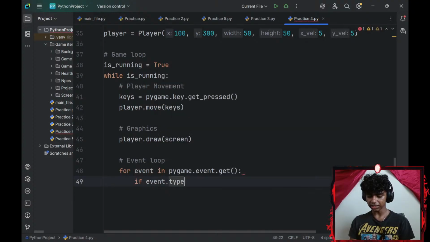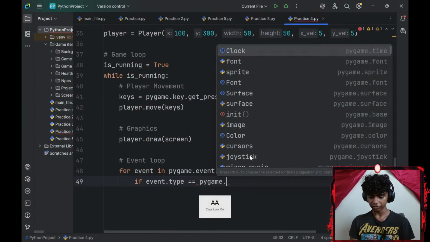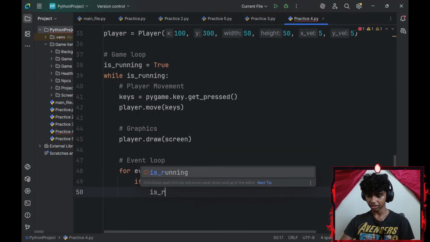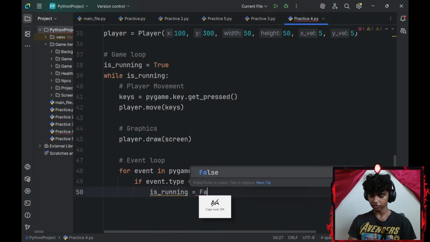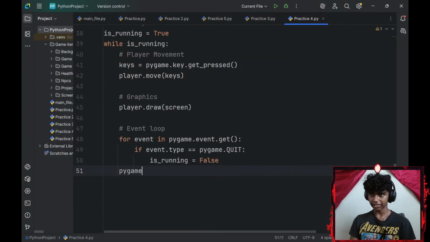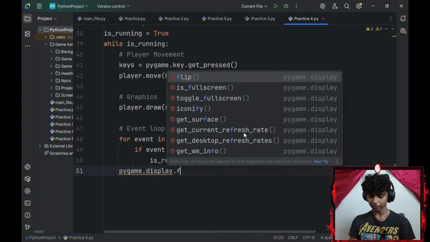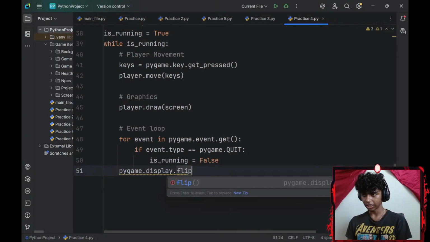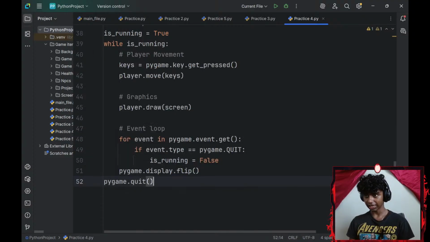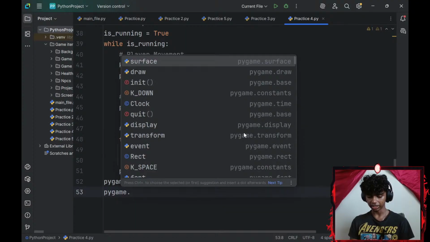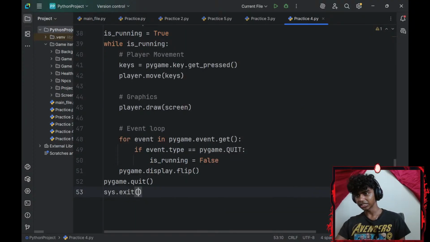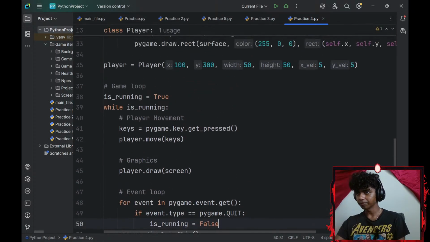If my event.type equals pygame dot all-capitalized QUIT, I'll set my is_running boolean variable to be equal to false, and then outside my for loop, I'll go with pygame.display.flip. Okay, and then I'll go with pygame.quit, and lastly actually not pygame, sys.exit. I don't know what sys.exit does yet, but I just know you have to add it.